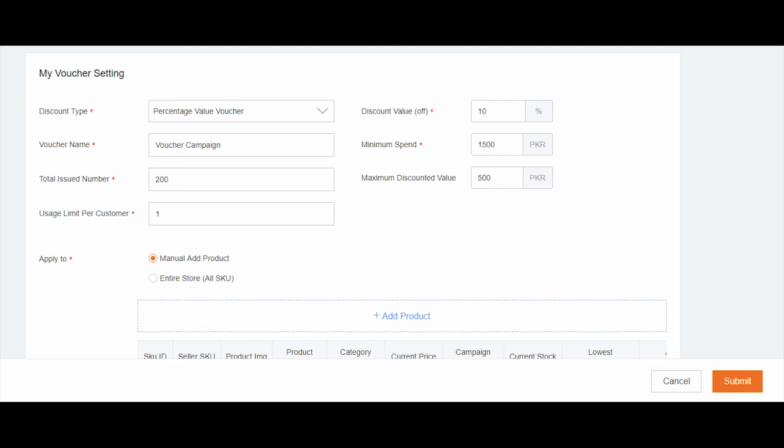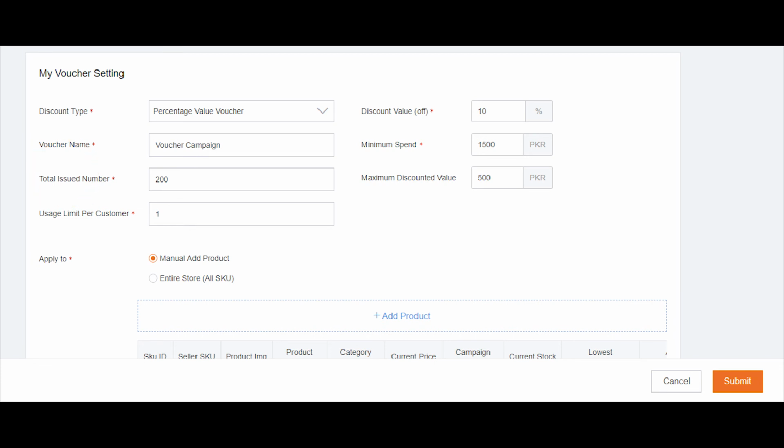You can create the voucher by filling out important fields such as Discount Type. Select whether you would like to offer a percentage value or money value voucher. Discount Value Off. Select the percentage or money value of the price. Voucher Name. Write down the name of the voucher for easy identification. Minimum Spend. The minimum spending for the voucher to be applicable. Maximum discounted value. The maximum discount amount that the customer can get.